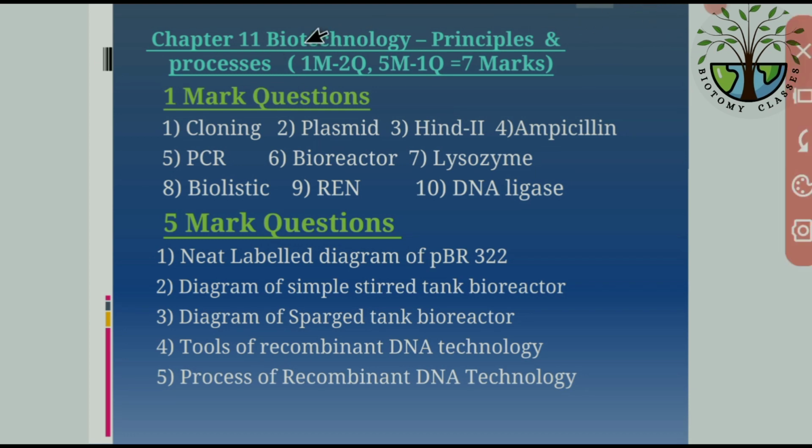Chapter number 11, that is biotechnology principles and processes. In this chapter we will deal with the 7 marks, that is 1 mark 2 questions and 5 mark 1 question. In 1 mark questions, the first one is cloning. Clone means similar individuals of the parents.